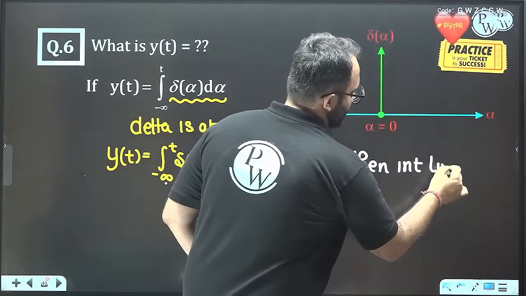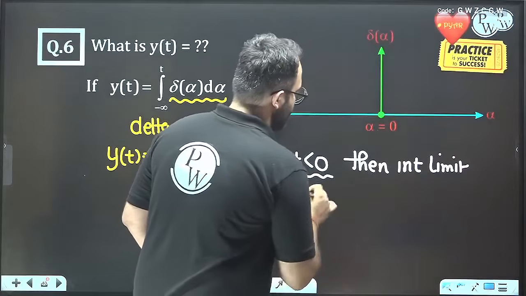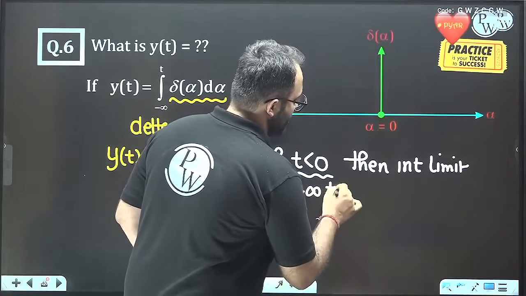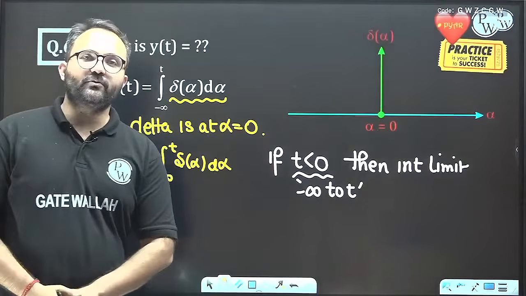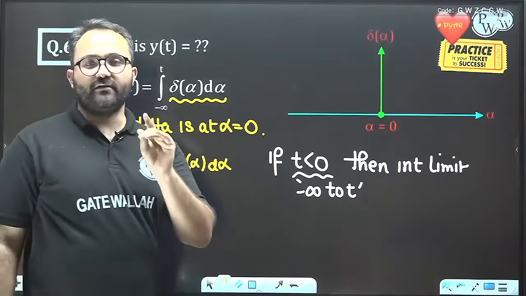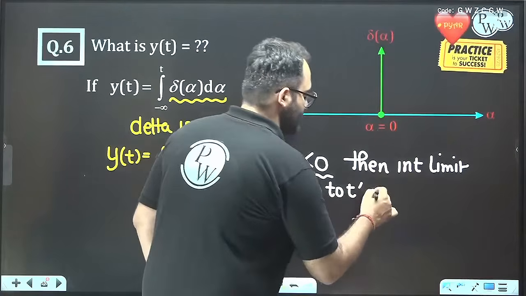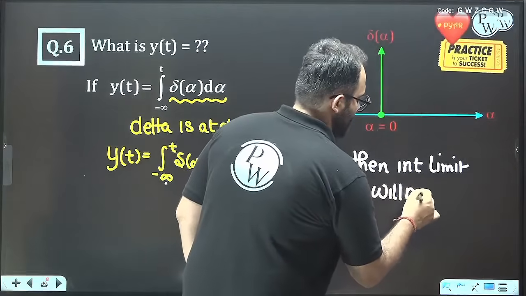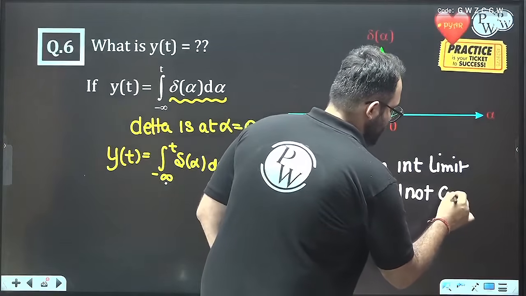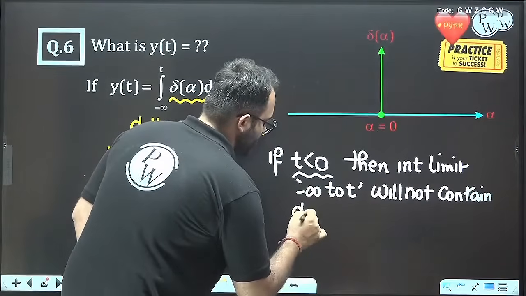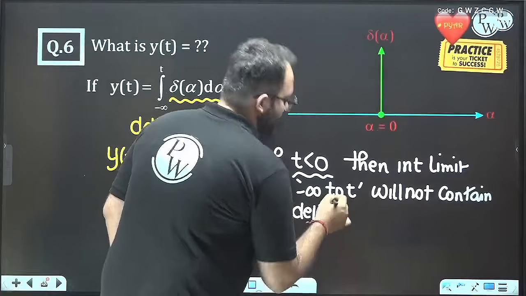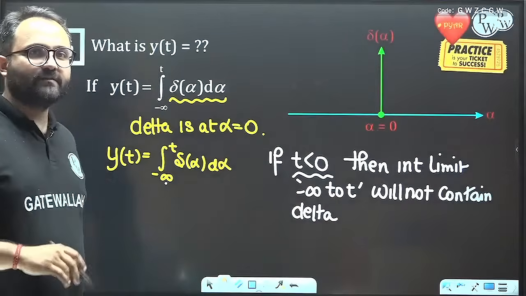the integration limit, that is -infinity to t, will not contain delta, and thus the answer will be 0.